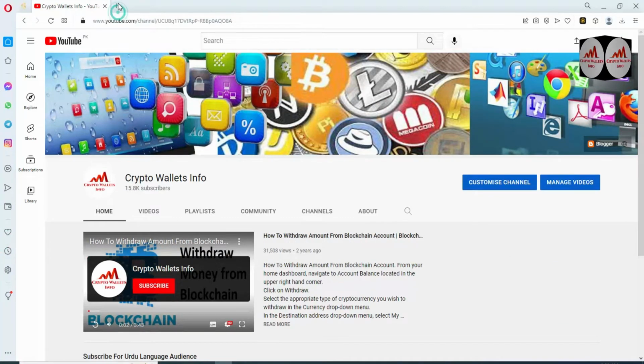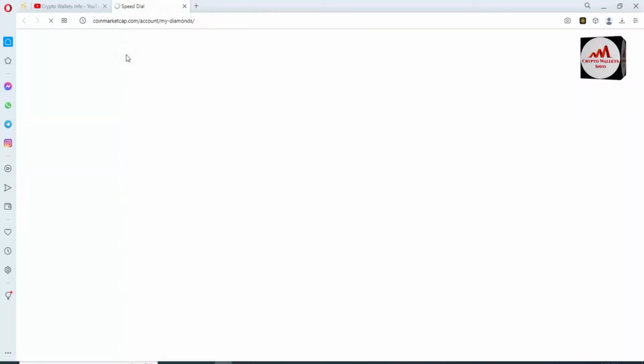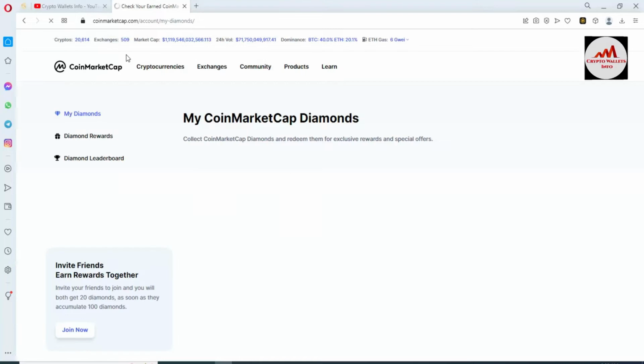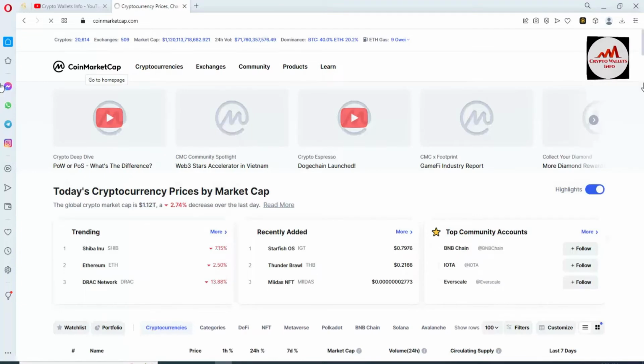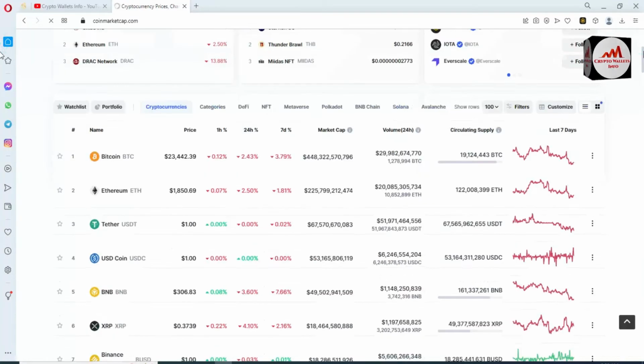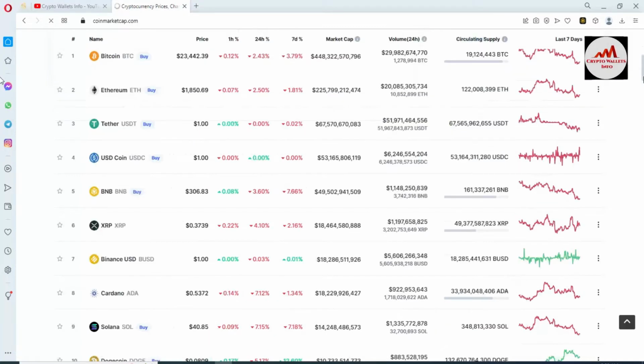Now I'm going to open CoinMarketCap first of all, and we will check the rank of Pancake Swap and discuss this platform a little bit. Now you can see CoinMarketCap is open in front of me, and the Bitcoin price is $23,000 plus and the Ethereum price is 1800.